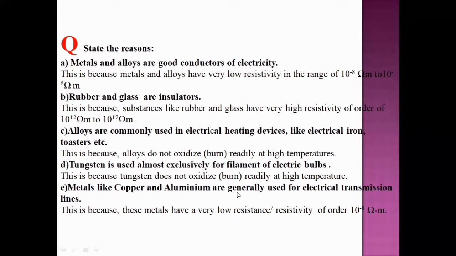This is because these metals have very low resistance. Okay, children, because of that only we prefer copper and aluminum for electrical transmission. Here the resistivity is of the order of 10 power minus 8 ohm meter.